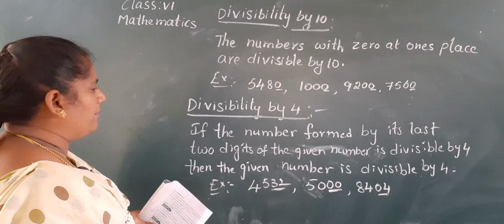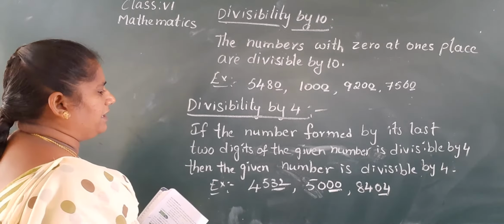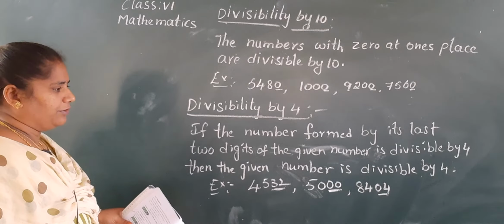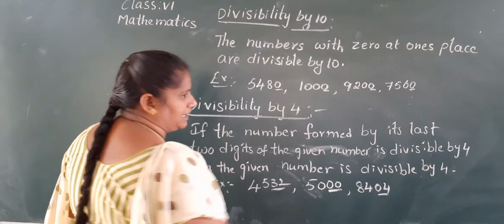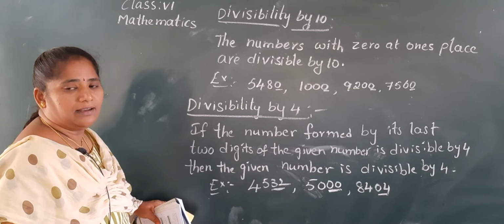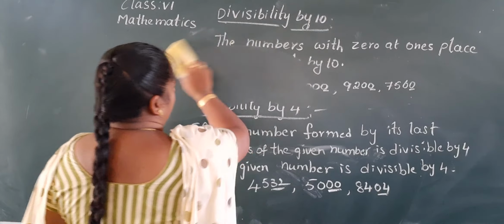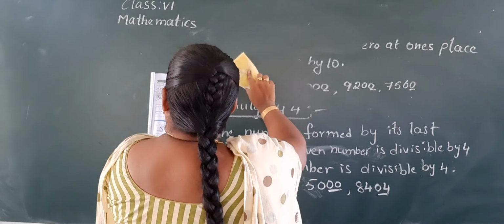If the number formed by its last two digits of the given number is divisible by 4, then the given number is divisible by 4. And if zeros are there in the units and tens places, it is also divisible by 4, Nana. Okay?